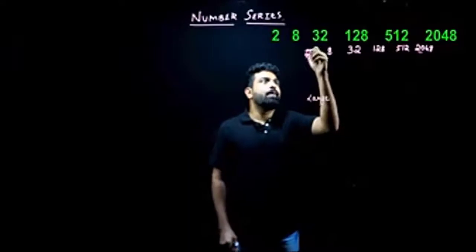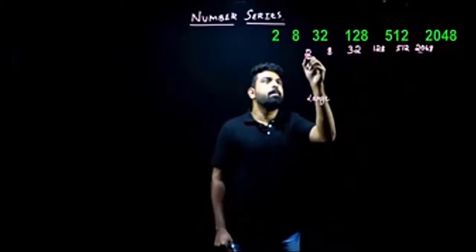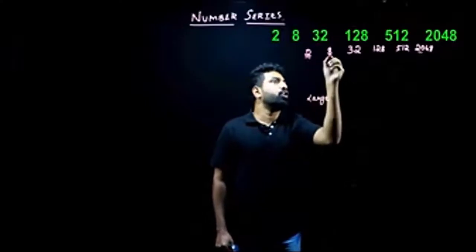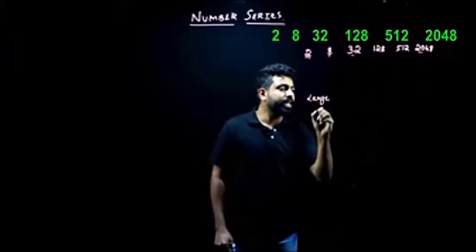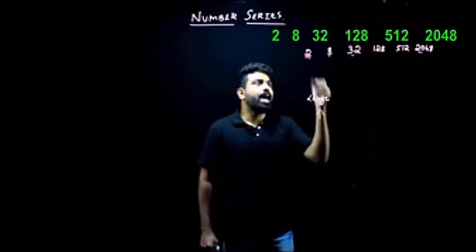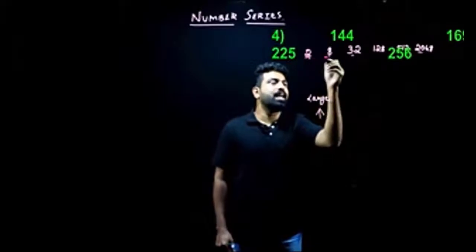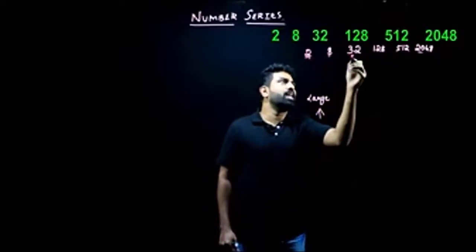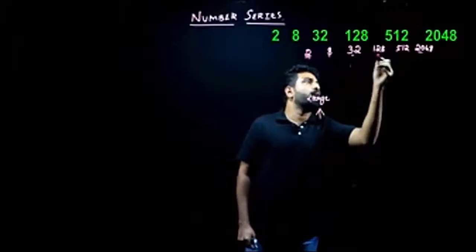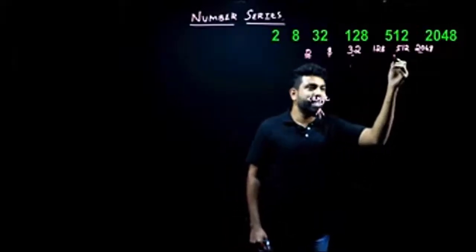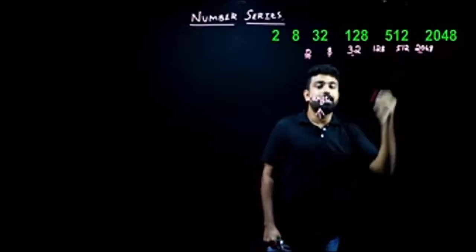Then I'll be checking if they're increasing or decreasing. Since they're increasing, my first term here is 2. It's going on to become 8 and then 32. And then I'll be checking if they're increasing gradually or drastically. There is a little increase here, and again a little increase here. But then look at this, 128 to 512, there's a drastic increase here. And again, from 512 to 2048, there's a drastic increase.